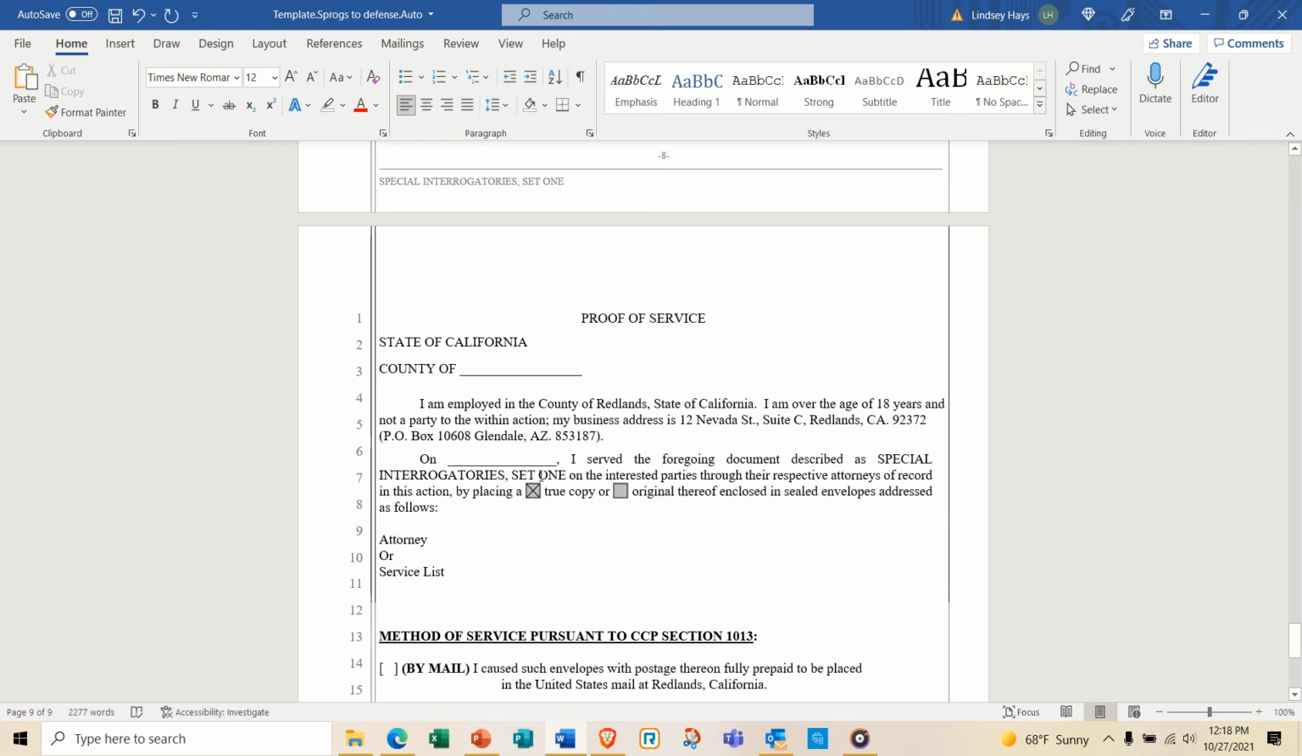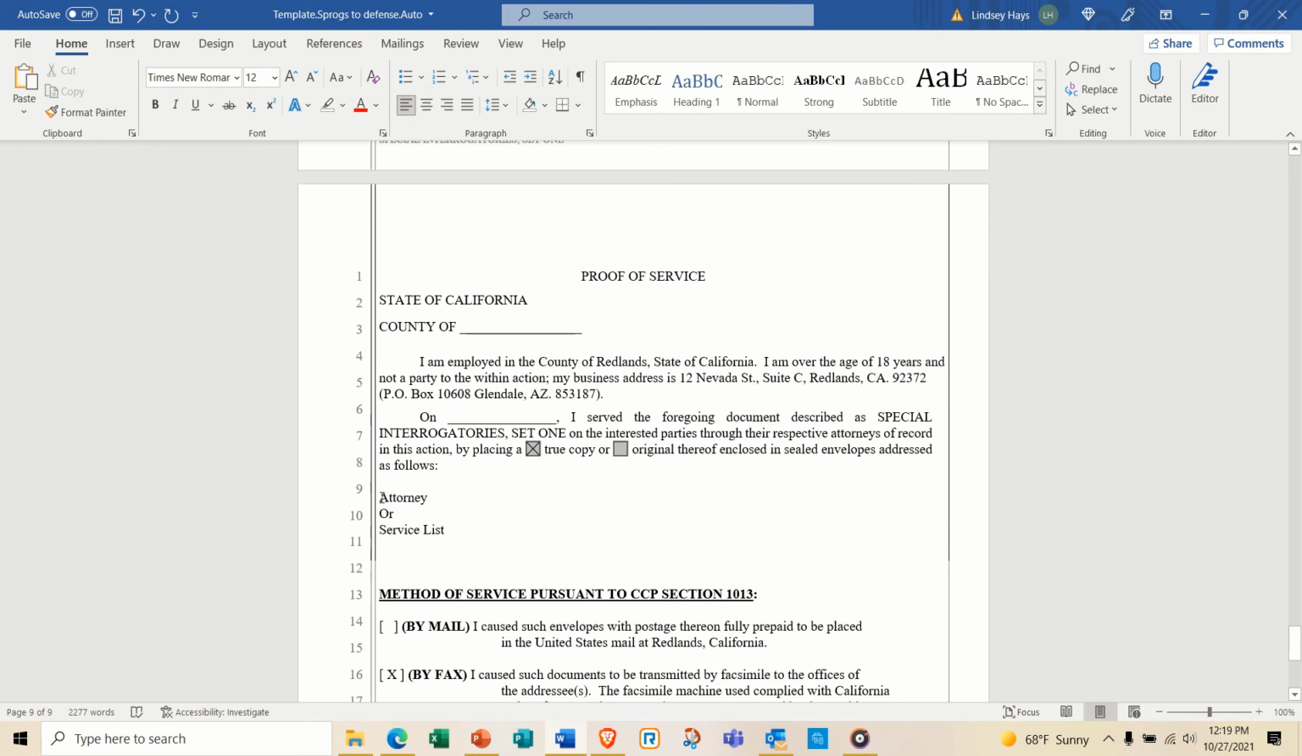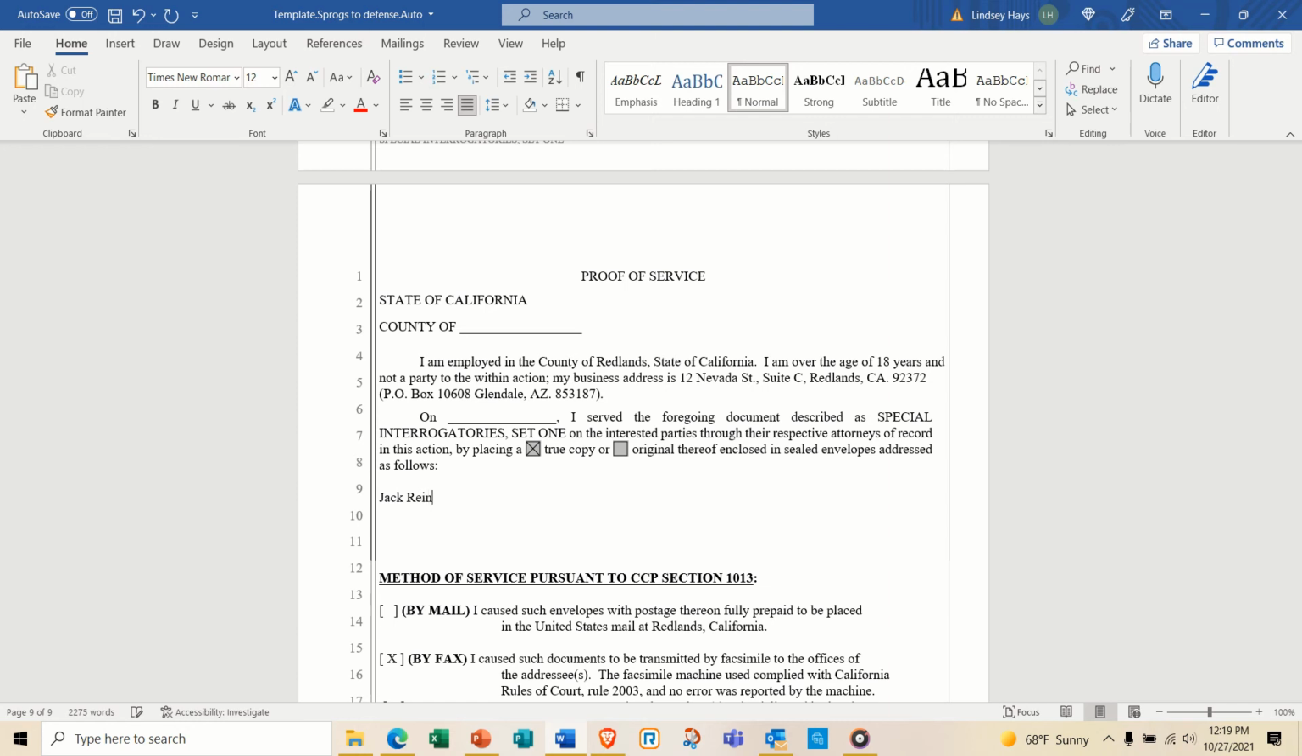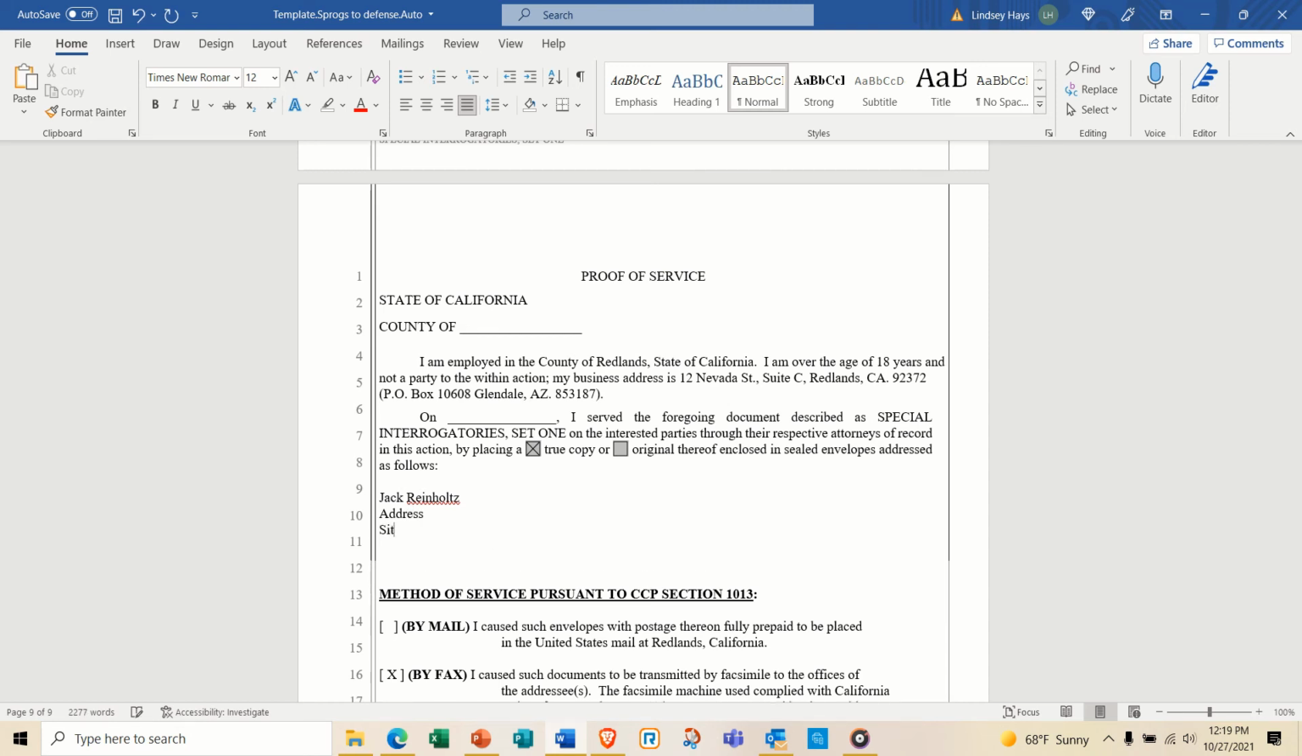Then here on, you type in the date, October 27th, 2021, I served the foregoing document as special interrogatory set 1. So now if we were doing formal interrogatories, we would put formal interrogatories. Or if it was a notice of depo, we put notice of depo there. And then here in this area is where you would type the defense attorney. So you would say, Jack Reinholtz, and then whatever the address is, city,